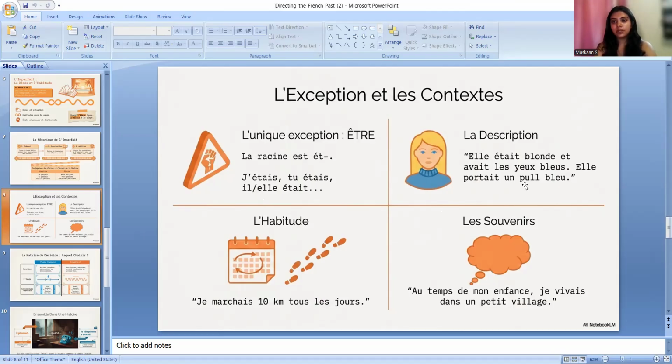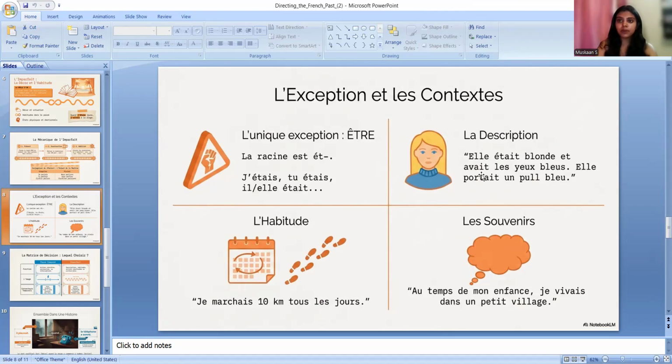Étions, étiez, okay. Now let's see the example, the description. Like I have said, we use l'imparfait to describe something as well. So, elle était blonde et avait les yeux bleus. She was blonde and had blue eyes.